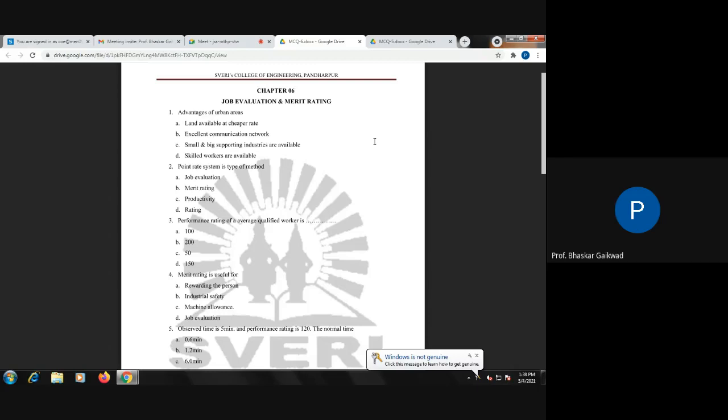And job description contains a written statement of the duties, responsibility, material, tools, and machines to be used. Job description means a written statement related to responsibility, authority, materials, tools, and machine requirements. Job specification specifies the qualities and attributes required by the employee to perform the job satisfactorily. Right person for the right job. This is the job specification.